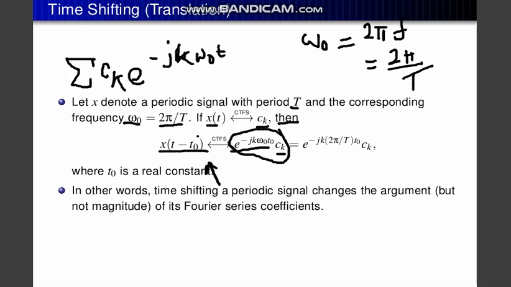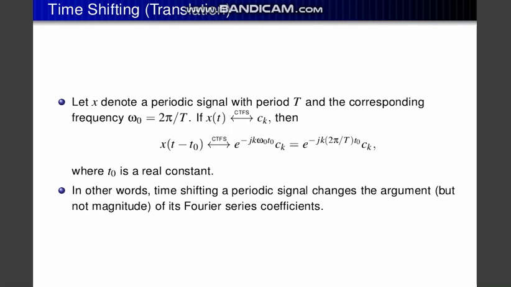The thing is that t naught will be replaced here. There will be no t, just t naught, because the t part will remain in the ck part, the coefficient of that signal after doing the Fourier series. So that is the part that can be changed. In the time shifting property, in that equation the t naught will appear, not t. Okay, t naught is a real constant.